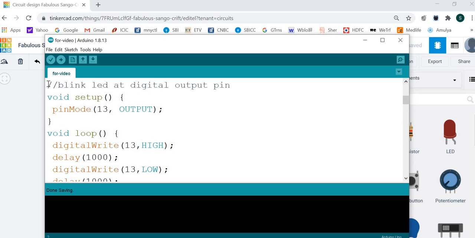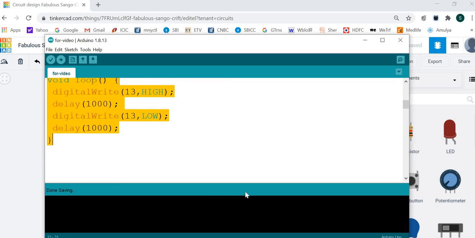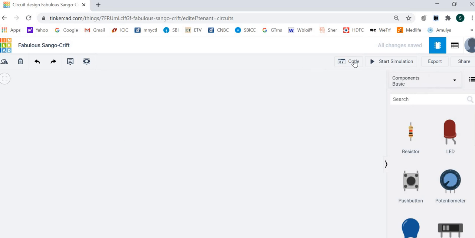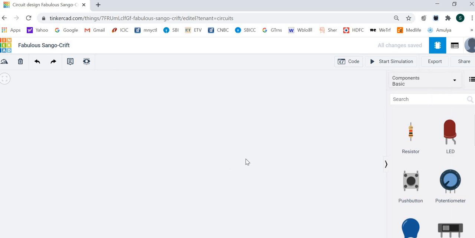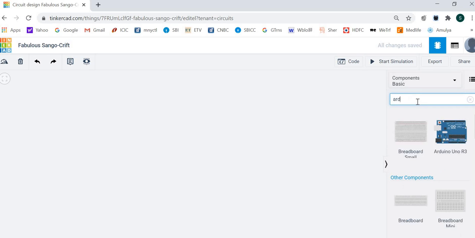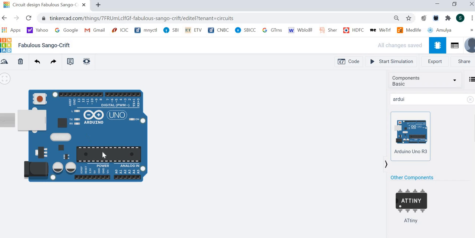Now let's take this program and copy it and use it here. So code. Before code, we have to design the circuit. So Arduino is here. Let's take it here. This is the Arduino.